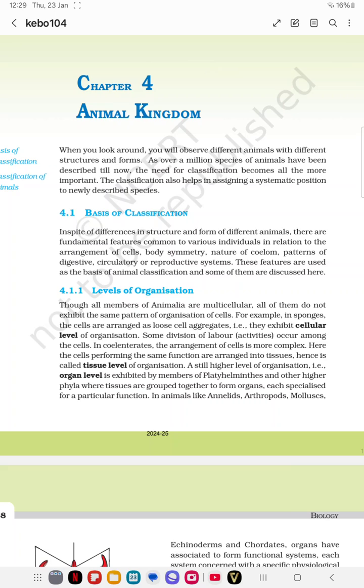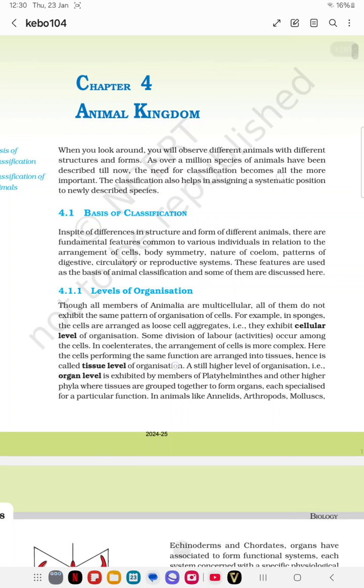Today in this video we are going to discuss the animal kingdom. As we know, animals have different structures and different forms, and over many species of animals are present in the world. We need to classify them based on the structure and the form, and many different types of classification are done.